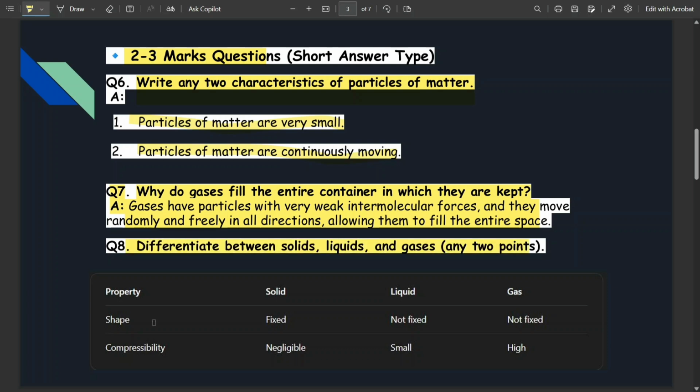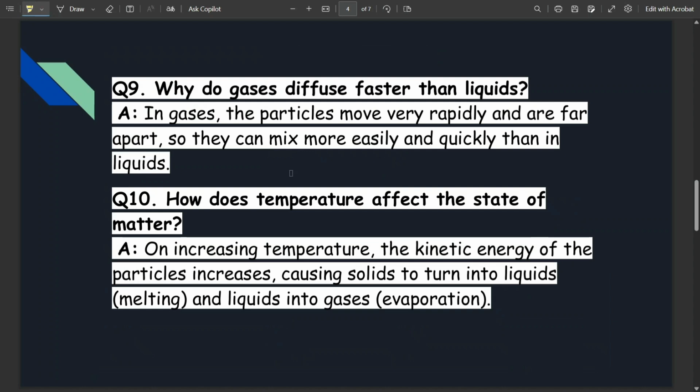So in solid, shape is fixed and compressibility is negligible. In liquid, shape is not fixed and compressibility is small. In gas, shape is not fixed but compressibility is high. So our 9th question, why do gases diffuse faster than liquids? So in gases, the particles move very rapidly and are far apart, so they can mix more easily and quickly than